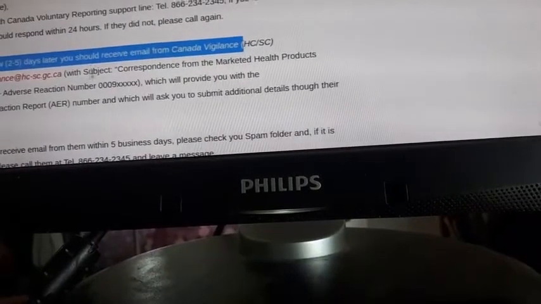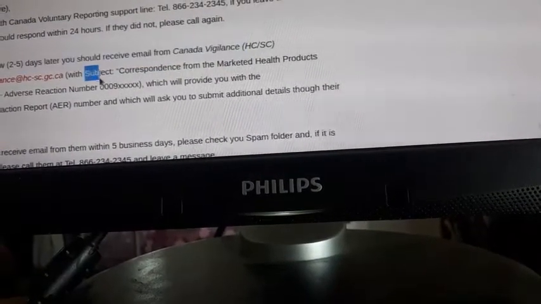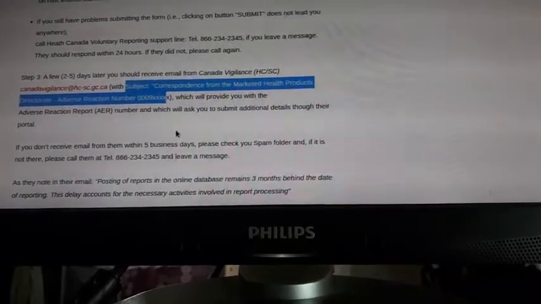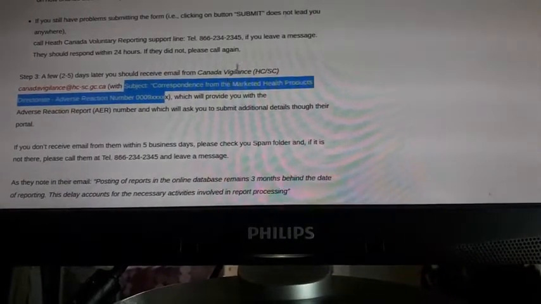And again, you would receive a later email from the Canada Vigilance program. Just make sure it's not put in your spam. And you will need to reply back to this email. Essentially, they may ask for additional documentation confirming that you have some side effects. You see? So this is how you can report side effects.